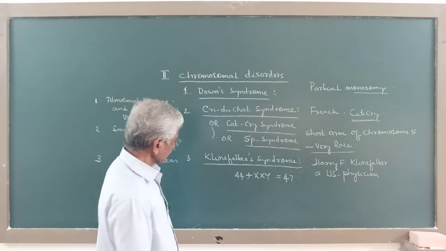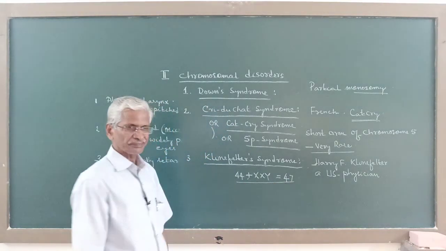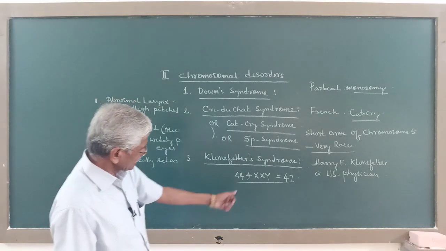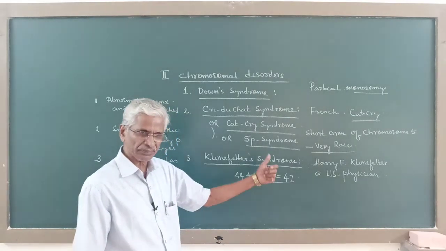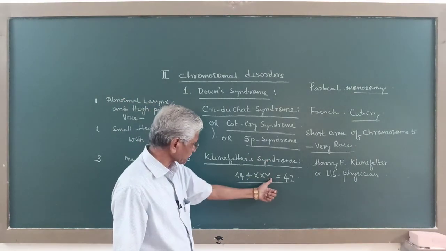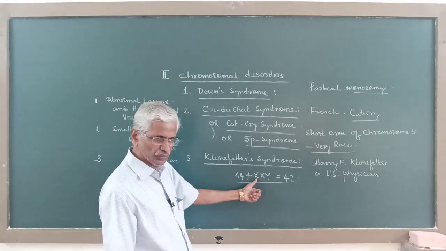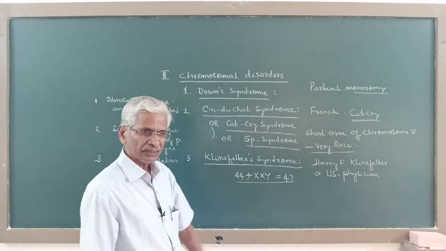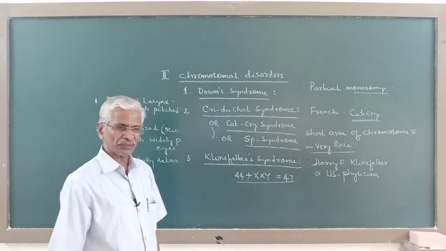Now such individuals are born when an unusual egg with 2 X chromosomes is fertilized by a normal sperm with Y chromosome, or an egg with only 1 X chromosome is fertilized by an unusual sperm with X and Y chromosome.